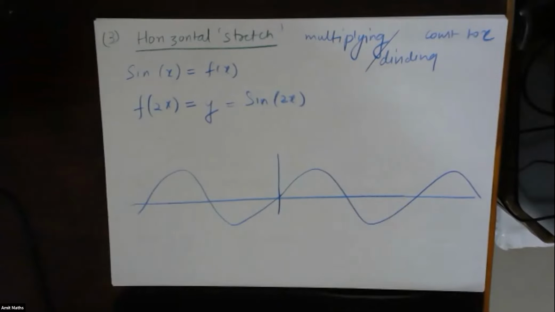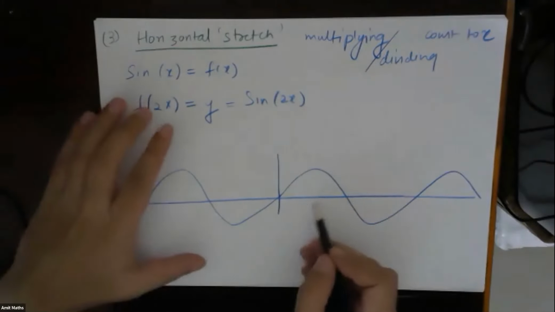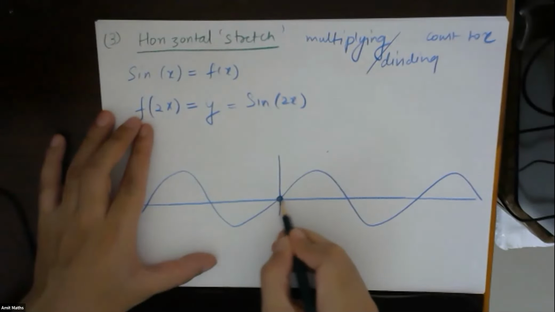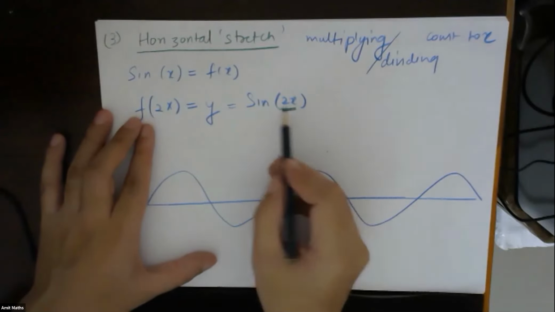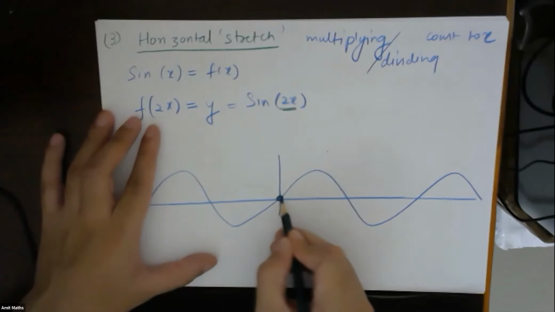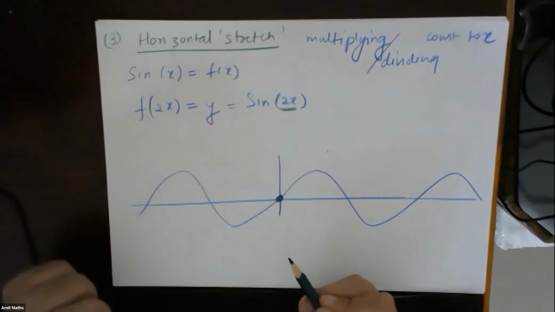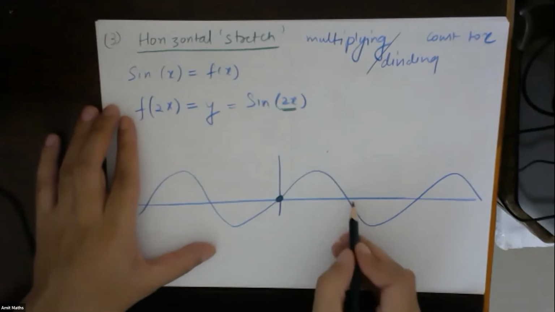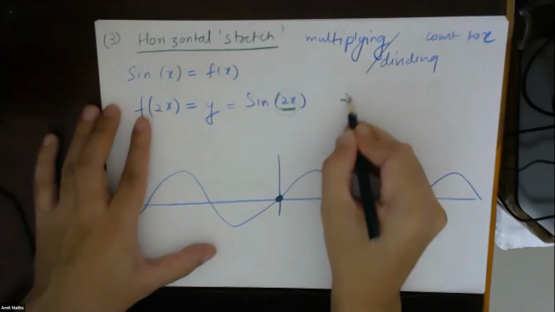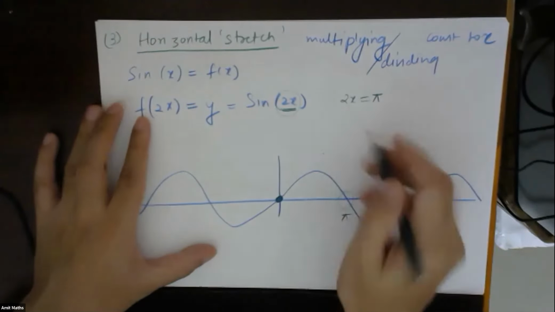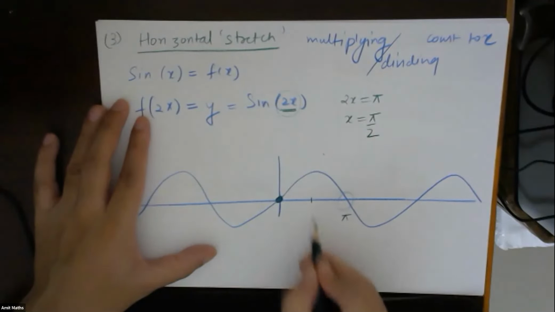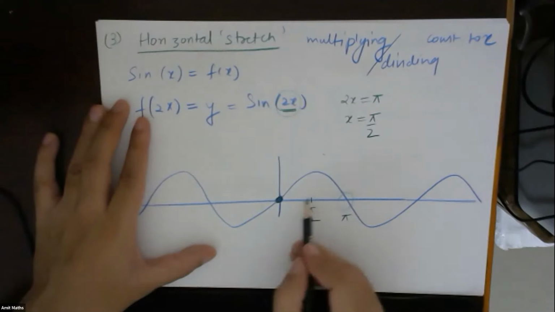Fine. I hope you must have drawn the curve. Let's see if it is correct. The first 0 of sine comes out at x equals 0, so for 2x also this point will remain the same. For the original sine function, the second 0 was at x equals pi. Let 2x equal pi, so x should equal pi by 2. That means the second 0 will occur at pi by 2.